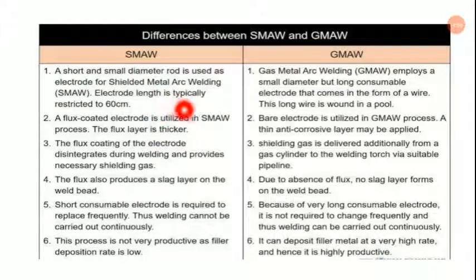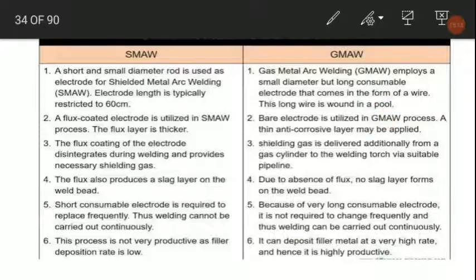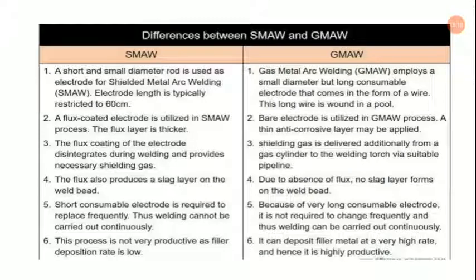So the difference between SMAW and GMAW is given over here. In SMAW, a short and small diameter rod is used as the electrode. Electrode length is typically restricted to 60 cm, while GMAW employs a small diameter but long consumable electrode that comes in the form of a wire. This long wire is wound in a spool. In SMAW, a flux coated electrode is utilized and the flux layer is thicker. In GMAW, a bare electrode is utilized. A thin anti-corrosive layer may be applied also.